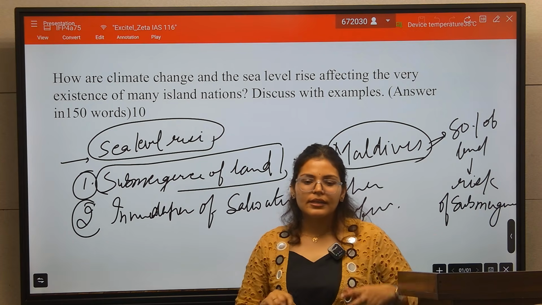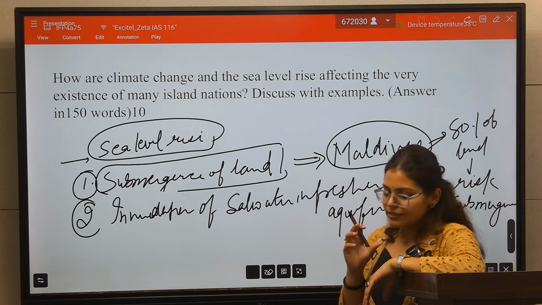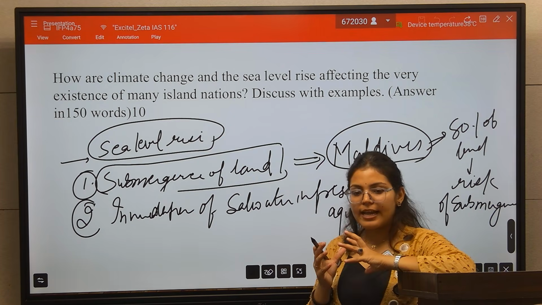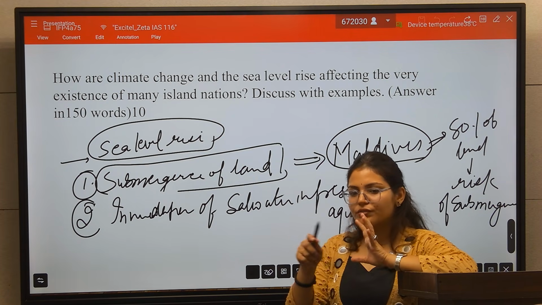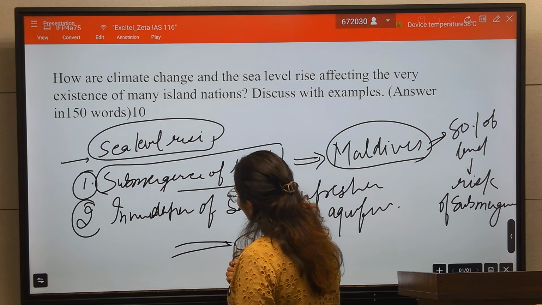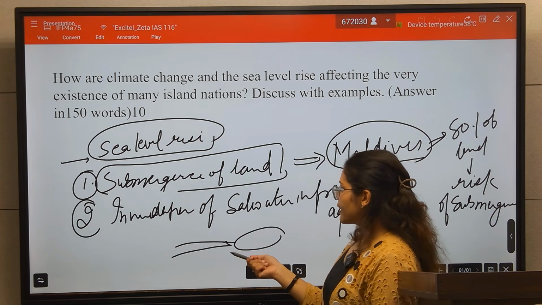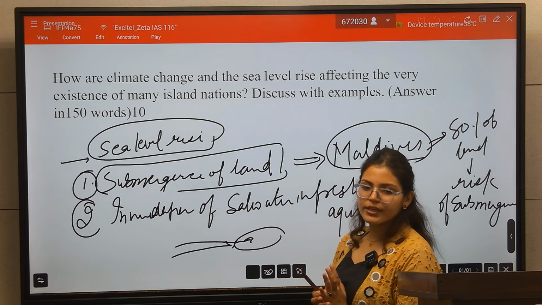So what happened? See, due to sea level rise, this small island nation, the salt water came in the freshwater aquifer of that small island. If this is a small island and this is the ocean, due to this sea level rise, salt water is mixed with the fresh water aquifers.